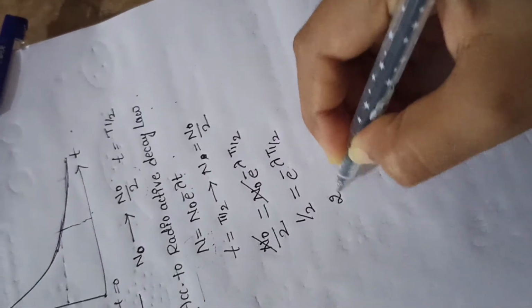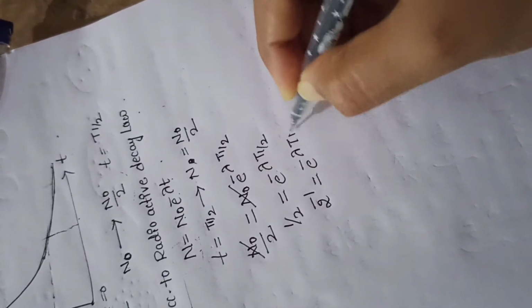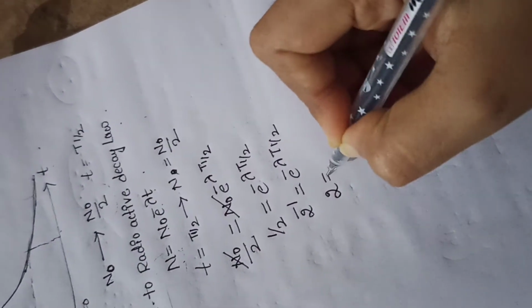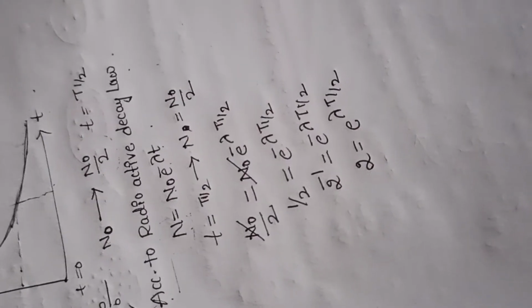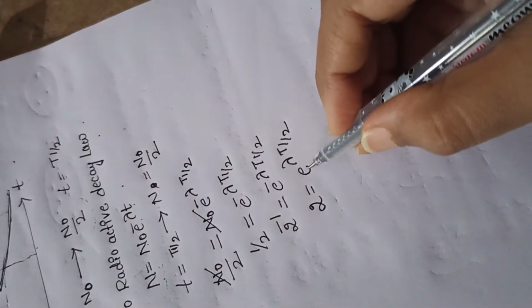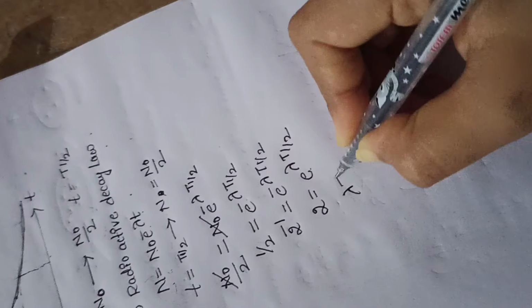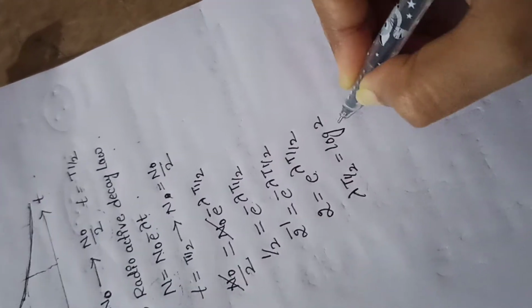So can I write like this? The above equation: 2 to the power of minus 1 is equals to e to the power of minus lambda t half. Negative gets cancelled. The value is 2 is equals to e to the power of lambda t half. Okay, here take e to the left hand side. Exponential can be changed to log. Lambda t half is equals to log 2 base e.